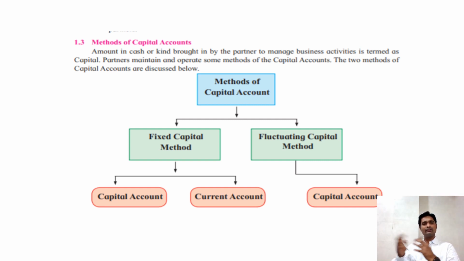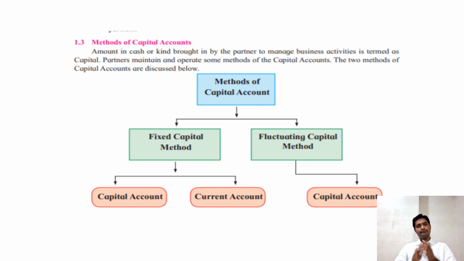So what are these limitations, as we have discussed earlier? That is limited capital, then lack of specialization in work, then the overburden of work. So all these things are involved in case of sole trading concern. So to overcome these limitations, the partnership firm came into existence. Now when the partnership firm is going to be set up, how many partners are required, that is also the main point. So there are minimum 2 partners and maximum 50 partners who can start or run the